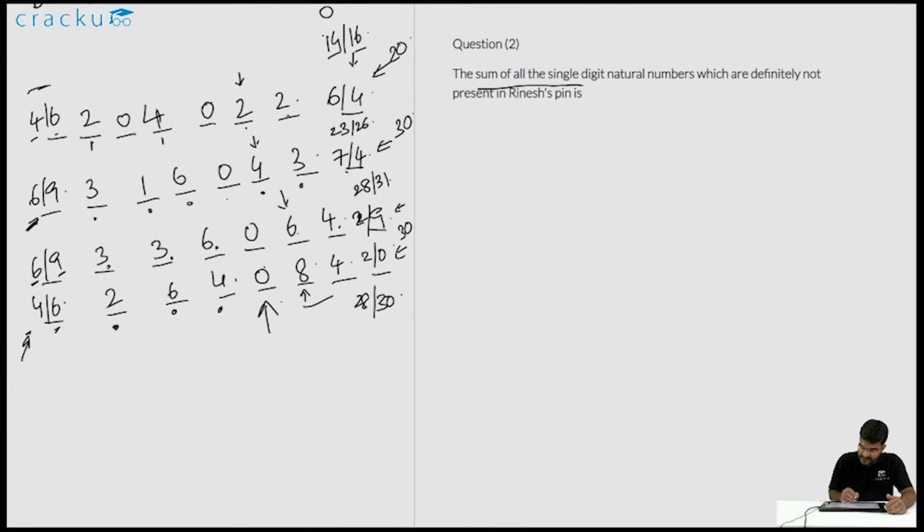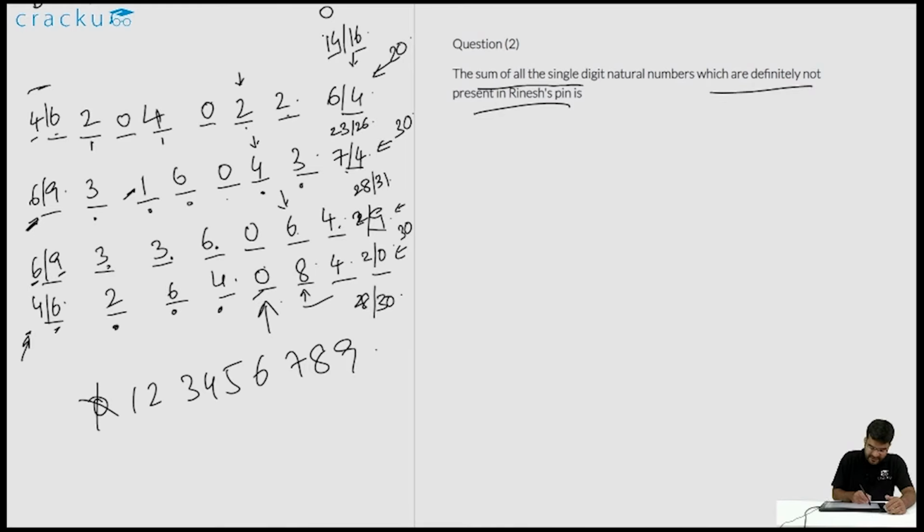The sum of all the single digit natural numbers which are definitely not present in Rinesh's pin is. So let us try to figure out which of the digits are definitely not present. So in any of these cases, the number should not be present. So if you write down all the single digit numbers, let us strike down whatever number is present. 0 is present, it is actually the 5th number, so it is definitely present. 1 is also present in some of the cases, so we will remove 1. 2 is also present in some of the cases, we will remove 2.